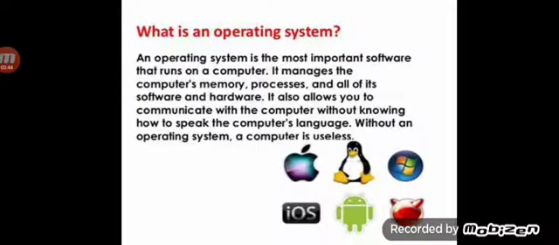It also allows you to communicate with the computer without knowing how to speak the computer's language. Without an operating system, a computer is useless, right? So an operating system controls and coordinates all the overall activities of a computer, right? It acts as a mediator between the user, that is the person sitting at the computer, and the computer hardwares.